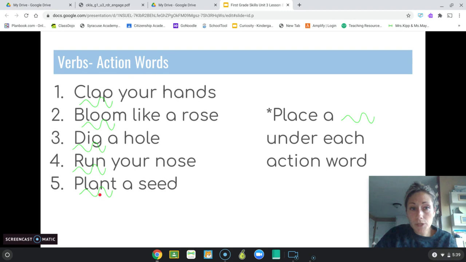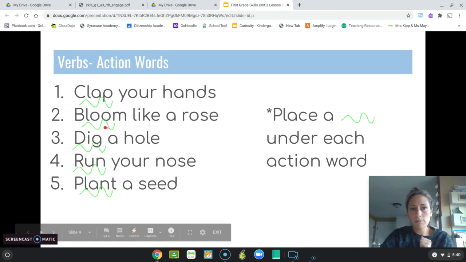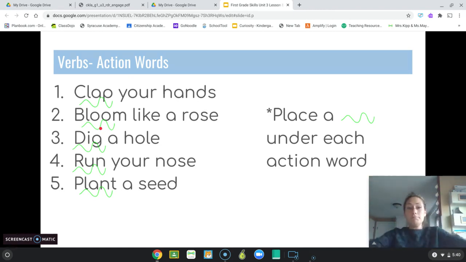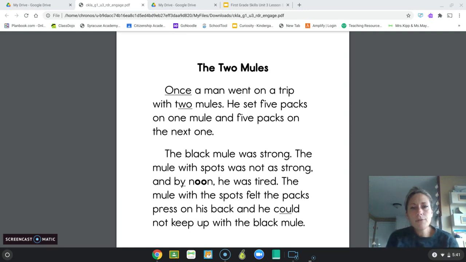The action words that we just went over are clap, bloom like a rose, bloom, dig a hole, so dig, run your nose. I don't really know how to show you that action, but just pretend my nose is running. And plant a seed, right? Put it in the pot, bury it in the dirt, and water it. That's planting. That is an action. Great job, guys.